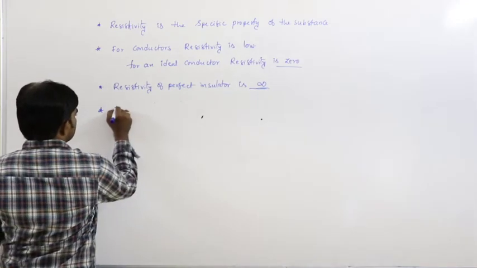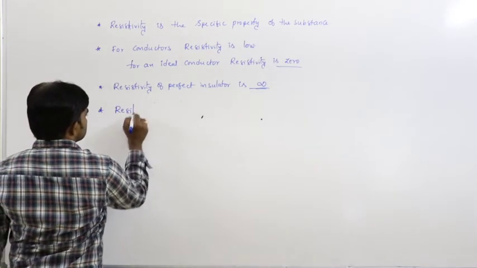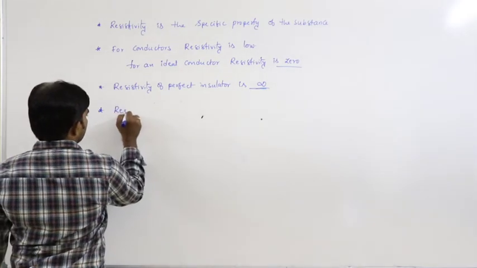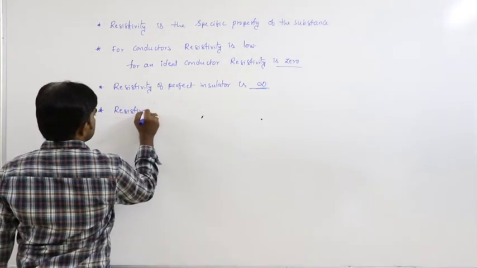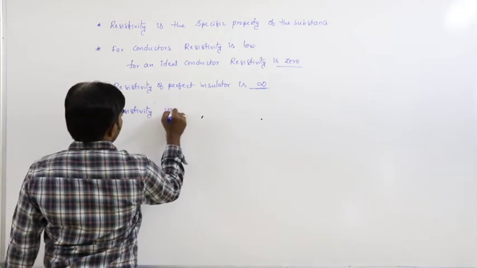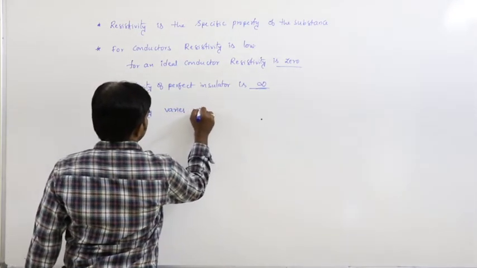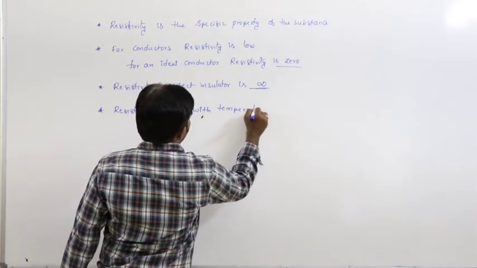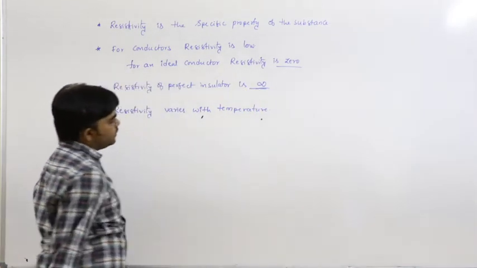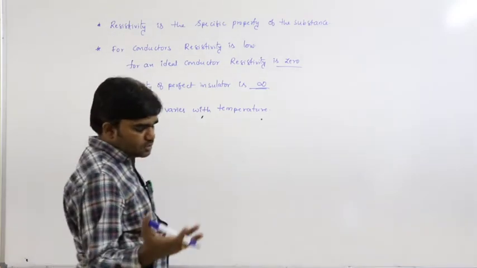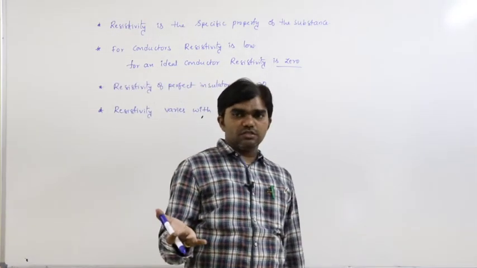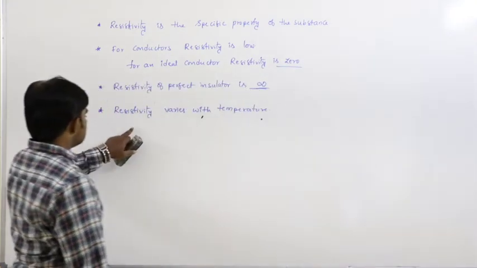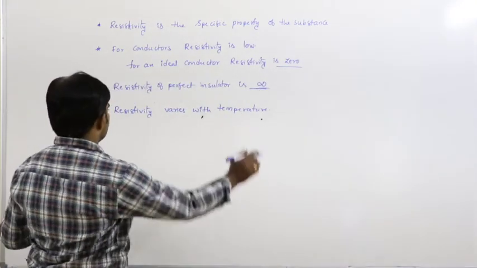And one more thing, resistivity varies with temperature. That means if the temperature increases, resistivity changes. In different substances it changes differently. So that's why resistivity varies with temperature.